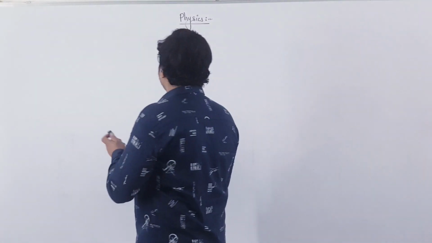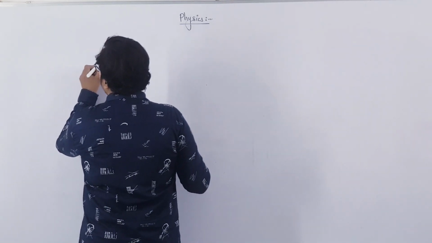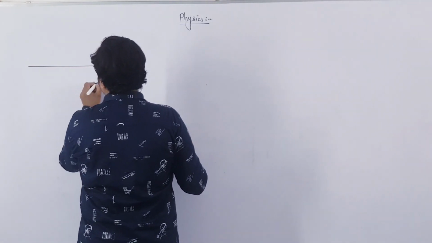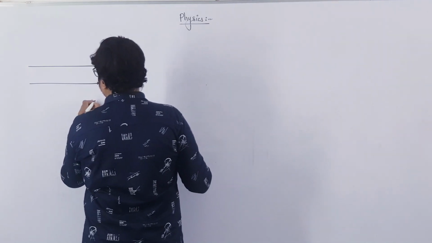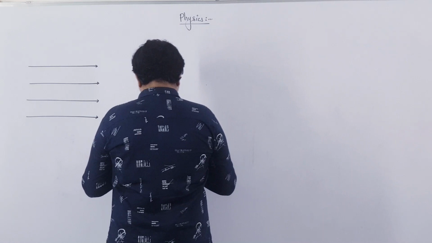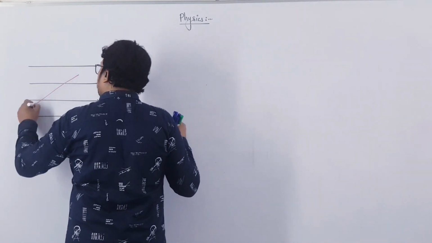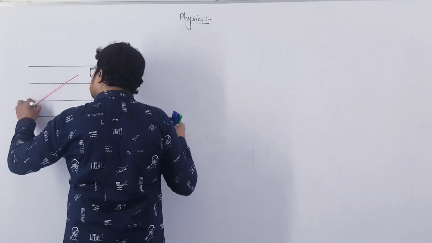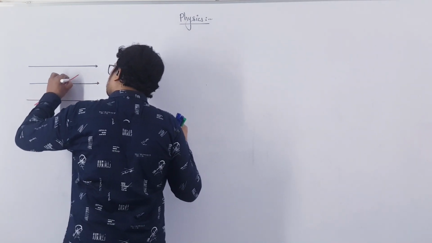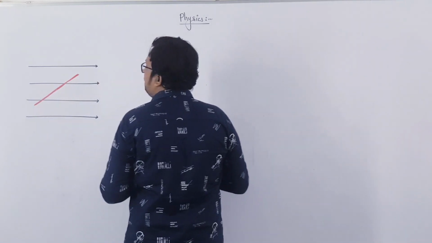Suppose we have a uniform magnetic field along the x-axis. Let us say this is the uniform magnetic field along the x-axis. Now, a magnetic dipole, that is a magnetic needle, is kept in this uniform magnetic field. Let us say this is our magnetic needle.